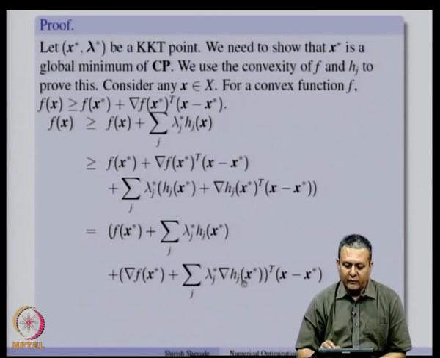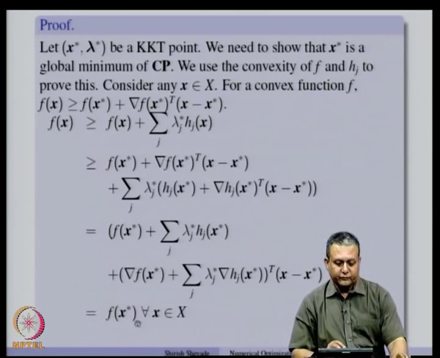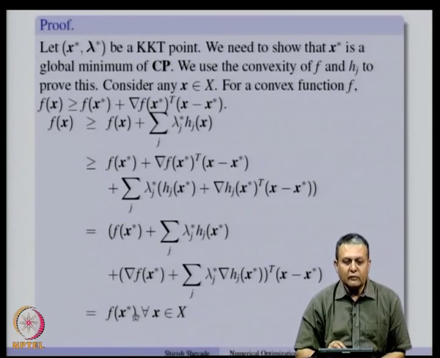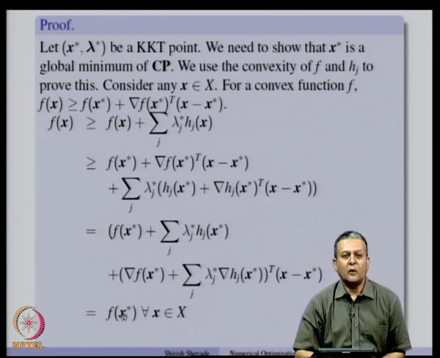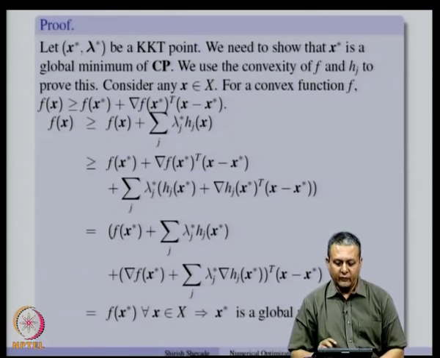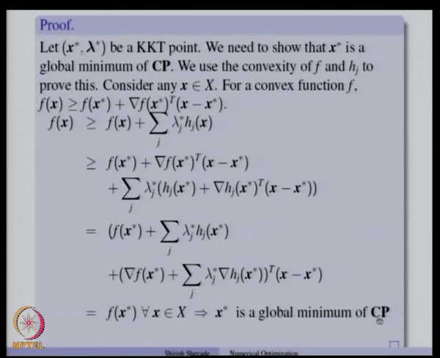Now, let us look at this point. Since the first order KKT conditions are satisfied, gradient f(x*) plus sigma_j lambda_j* gradient h_j(x*) is 0. So, this term is 0. This is 0, this is 0, and what we are left with is f(x*), and therefore f(x) is greater than or equal to f(x*) for all feasible x, and that means that x* is a global minimum of the convex program. So, x* is a global minimum of the convex program that we have considered.